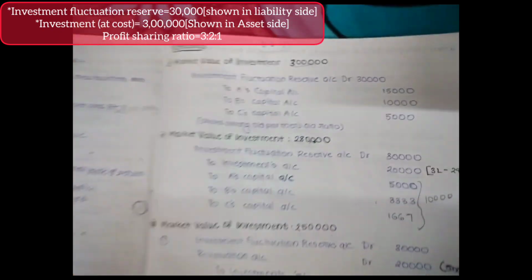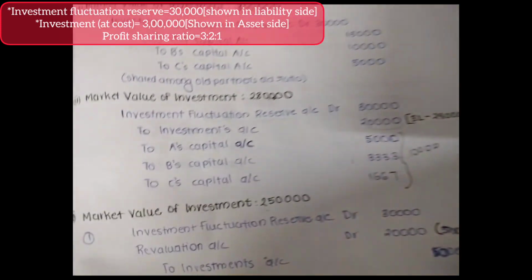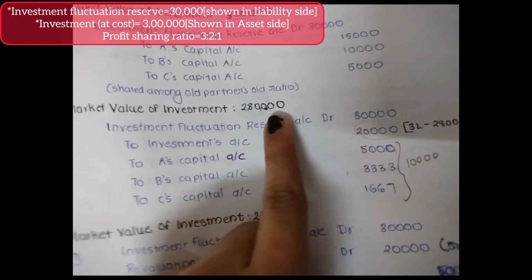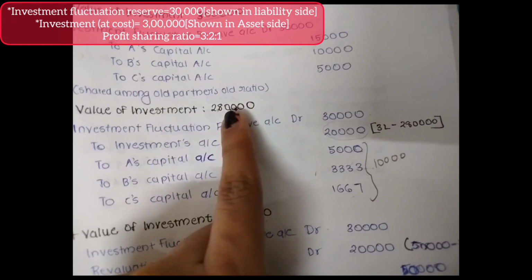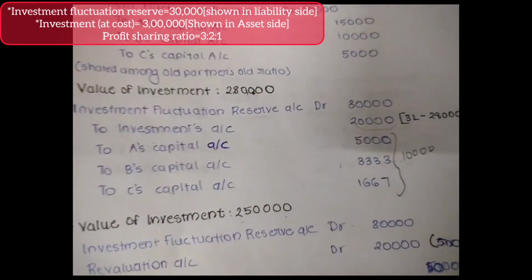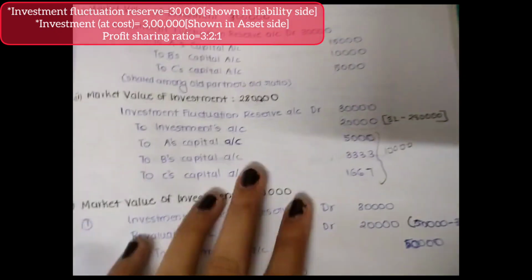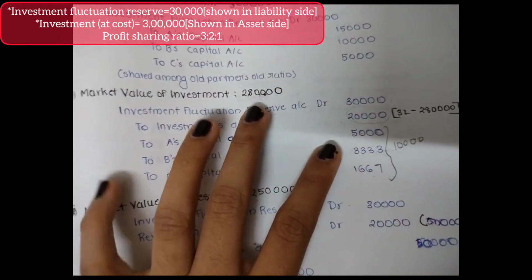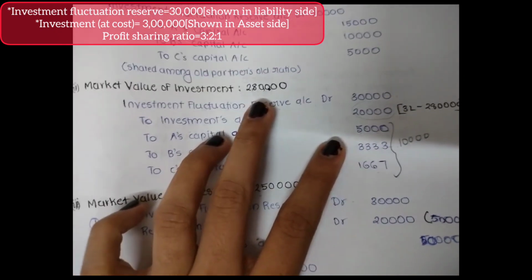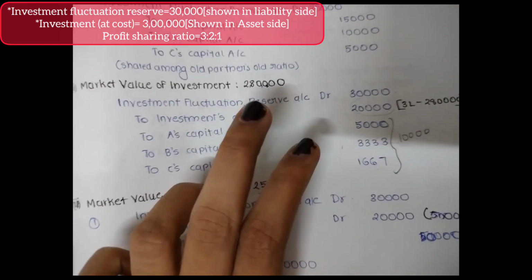There is a loss. So first let's calculate how much the loss is. 3 lakh is the investment at cost, and 2,80,000 is now the market value. Subtract this 2,80,000 from 3 lakh and we get the loss. In this case, the loss is rupees 20,000, right? 20,000 is the amount of loss we are incurring in this second scenario. So what are we going to do?